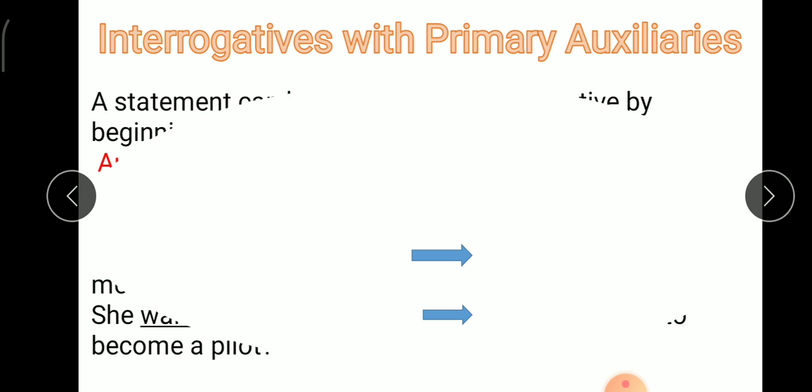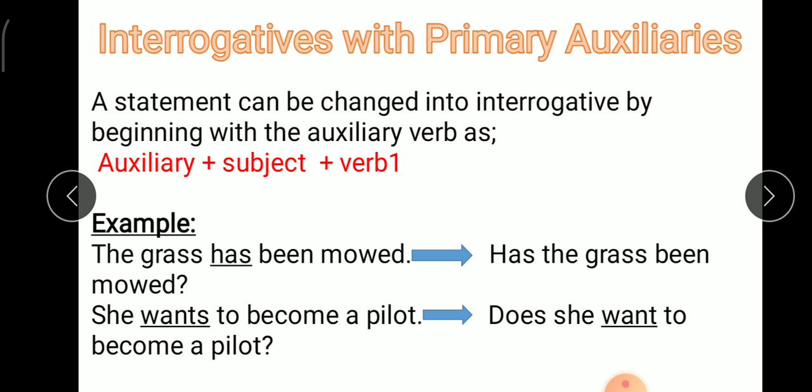Interrogatives with the primary auxiliaries. Interrogative means when you are asking a question. So how can a statement be changed into an interrogative? By beginning with the auxiliary verb: auxiliary verb plus subject plus verb 1.